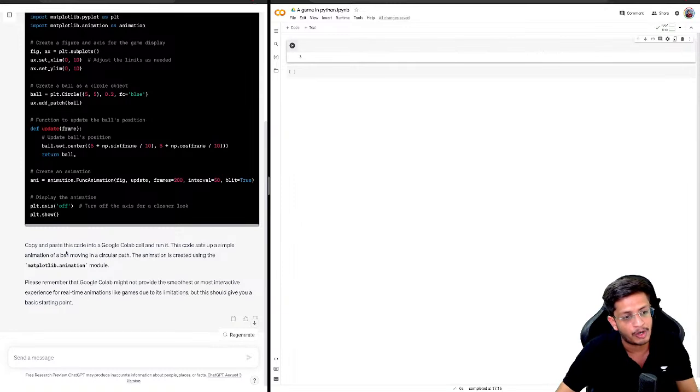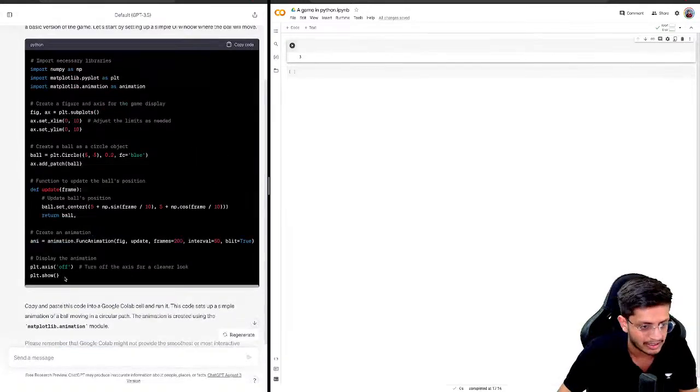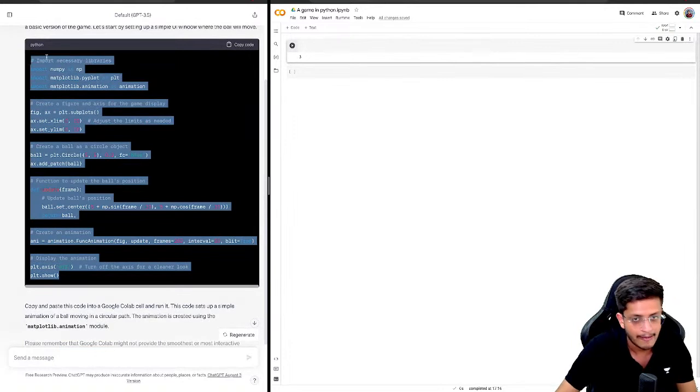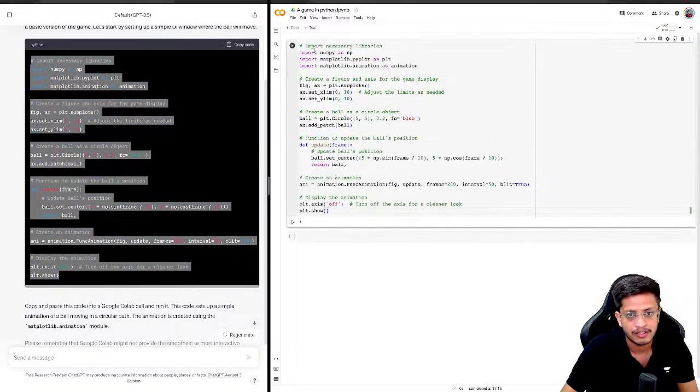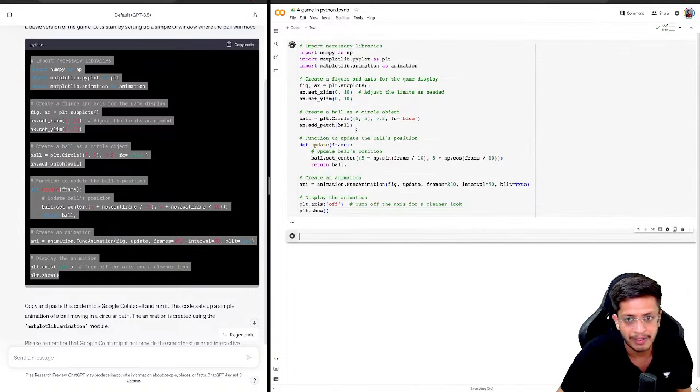It even says copy and paste this code in a Google Colab cell and run it. This code sets up a simple animation of a ball moving in a circular path. The animation is created using the matplotlib.animation module. Please remember that Google Colab might not provide the smoothest or most interactive experience for real-time animations like games, due to its limitation, but this should give you a basic starting point. Okay, that's great. So I have copy pasted this code and I'm running it.